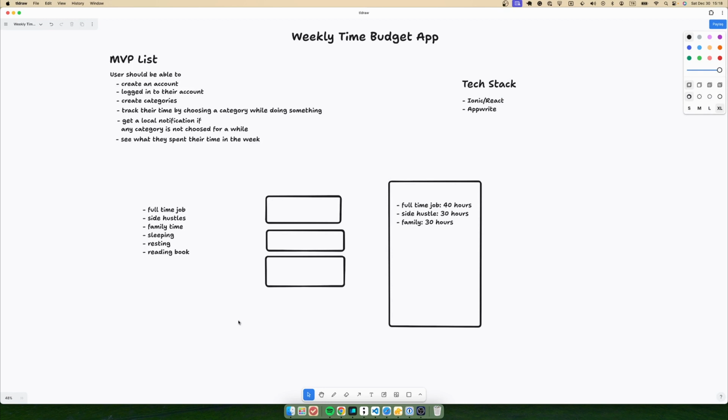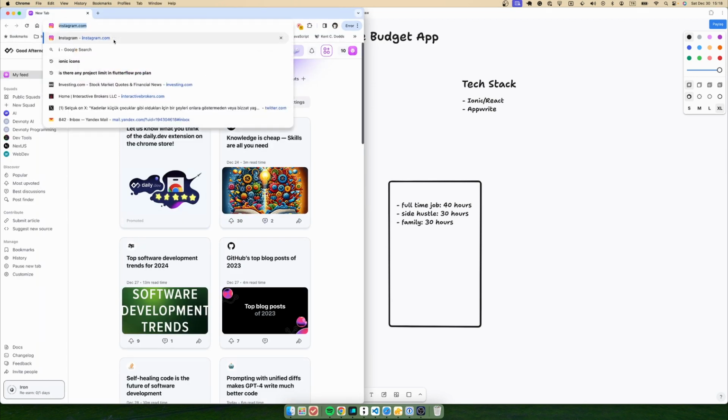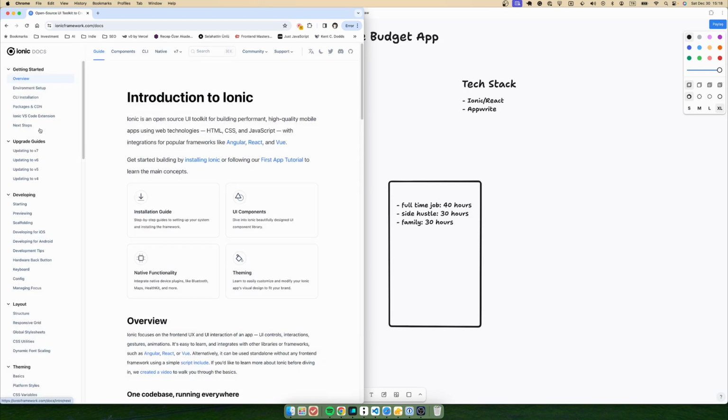Okay, after having a long introduction, let's start to build that application. As I said, we're going to use the Ionic framework to build our mobile application. I will go into the documentation to see how I can create the project itself, because I should say that I'm not an expert on building mobile applications.